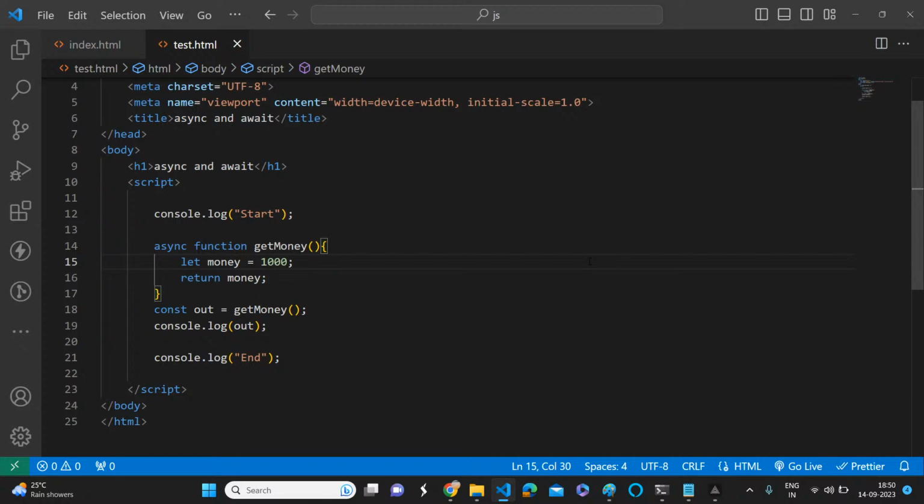I think it will print start, end, and after that, since it's an asynchronous function, it will print 1,000. So you're guessing start, end, and then 1,000. I think so. Not sure.